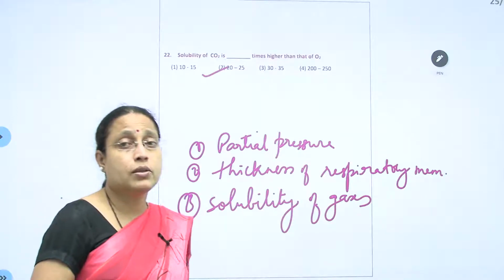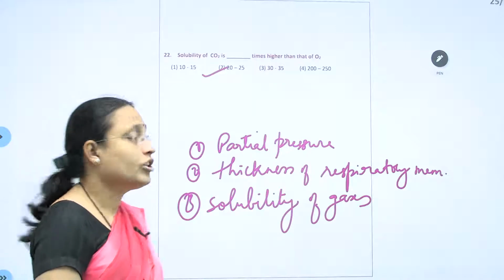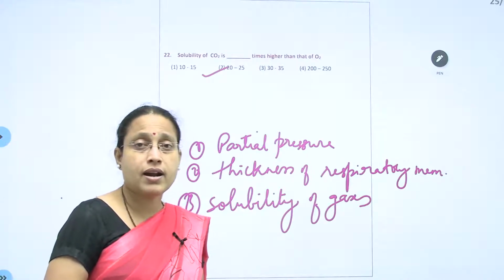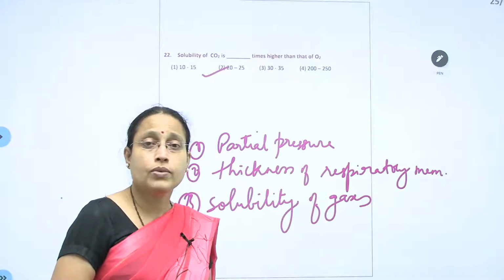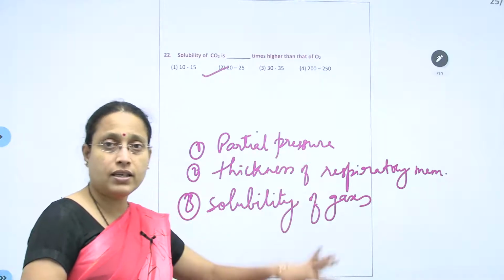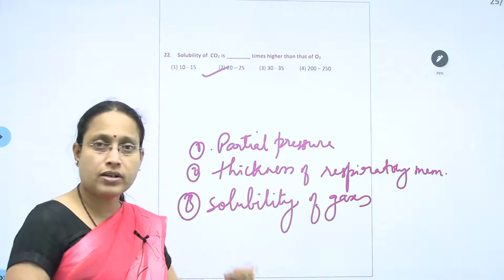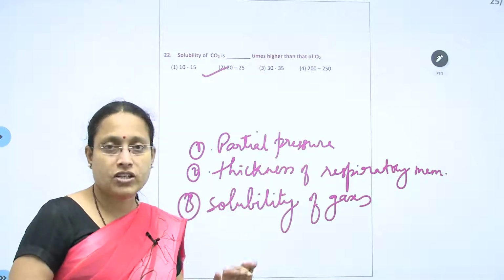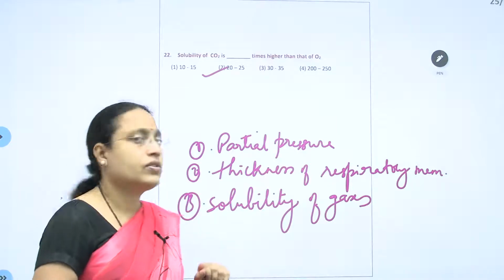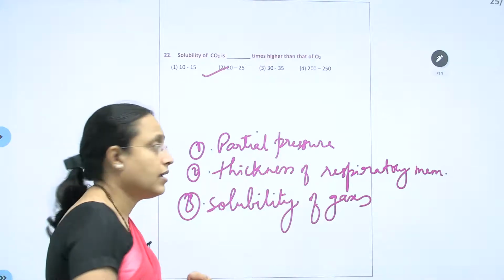A large difference in partial pressure drives the exchange. A thinner respiratory membrane drives the exchange. Higher solubility of the gases also drives the exchange, whereas the others are the opposite. If the partial pressure difference is less, exchange and diffusion can be less. If thickness is more, again diffusion is affected. And if solubility is less, diffusion can also get affected.